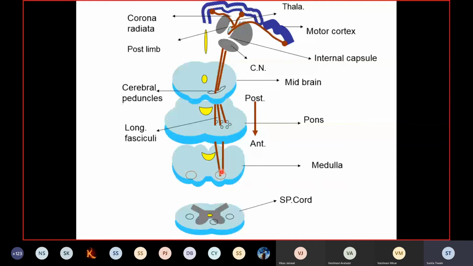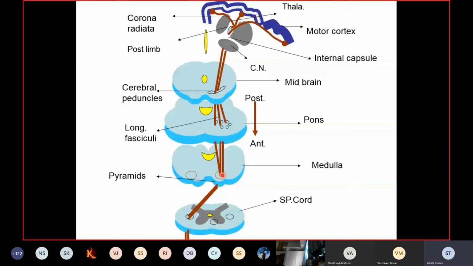Now next you will find in the lower part of the medulla, out of the total fibers which are present on the one side of the pyramidal tract, 80 to 85% of the fibers cross to the opposite side. So you can see here they cross to the opposite side, and now they occupy the lateral white column of the spinal cord.